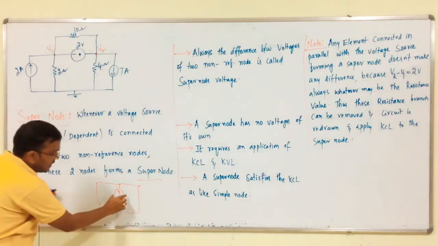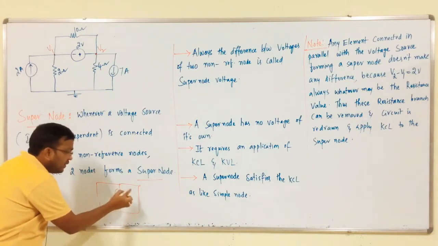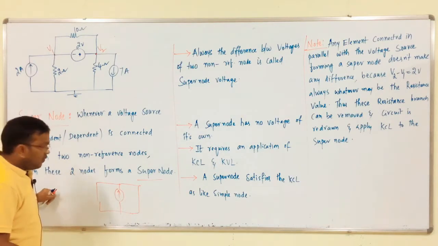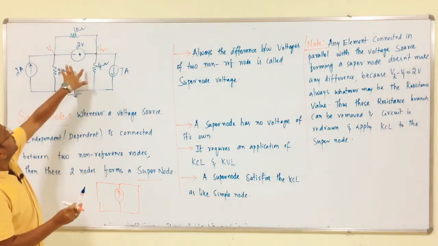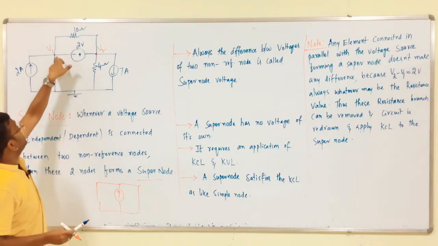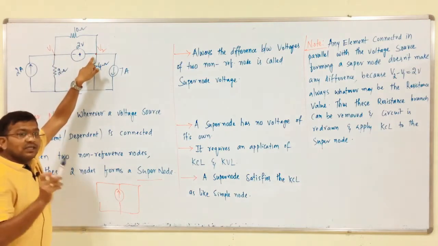In case of mesh analysis, whenever a current source is present between two meshes, then only a super mesh is created. Like this, here a super node is created whenever a voltage source is present between two non-reference nodes.